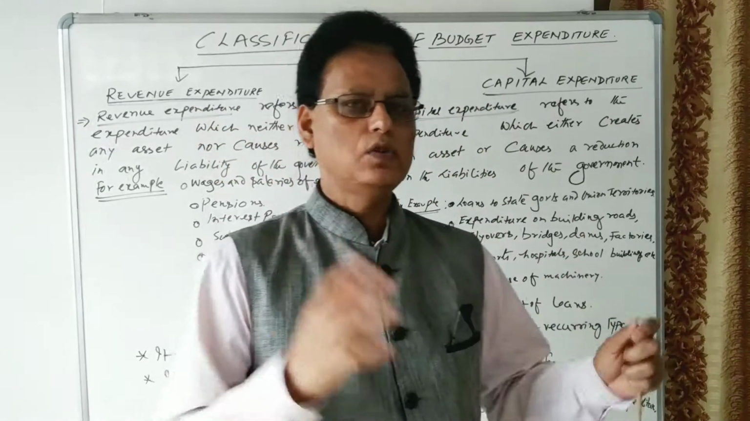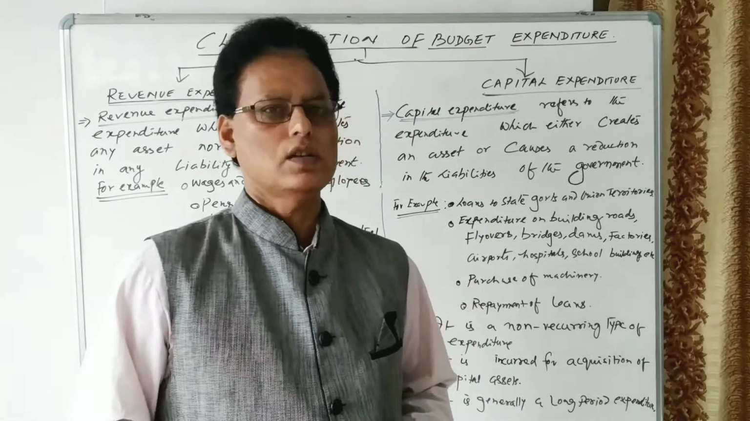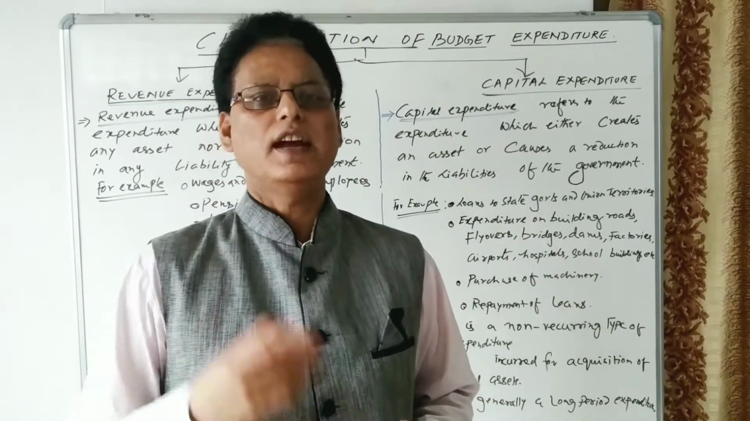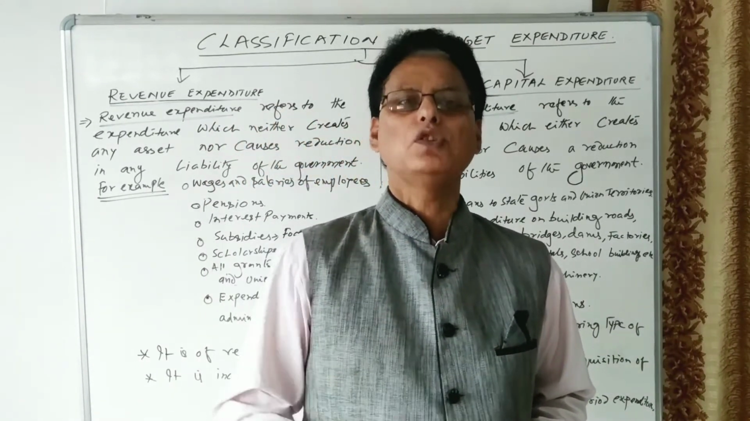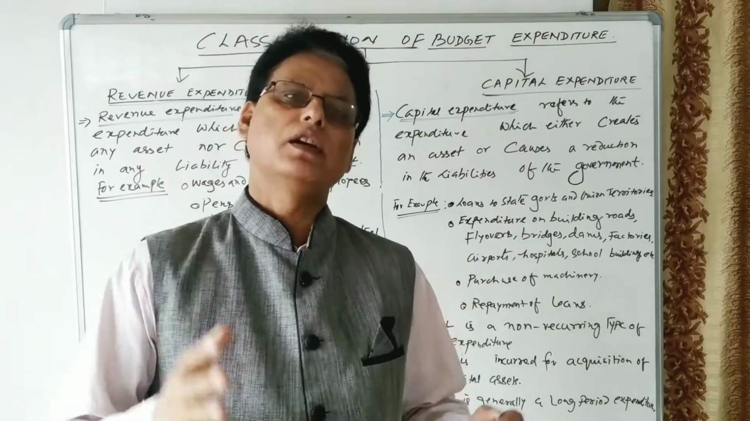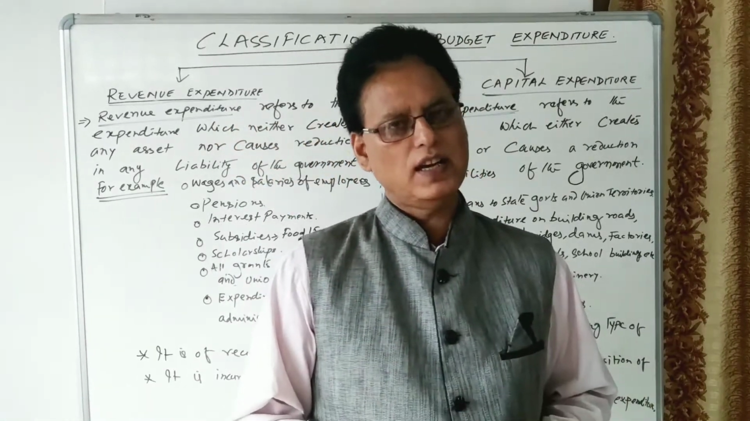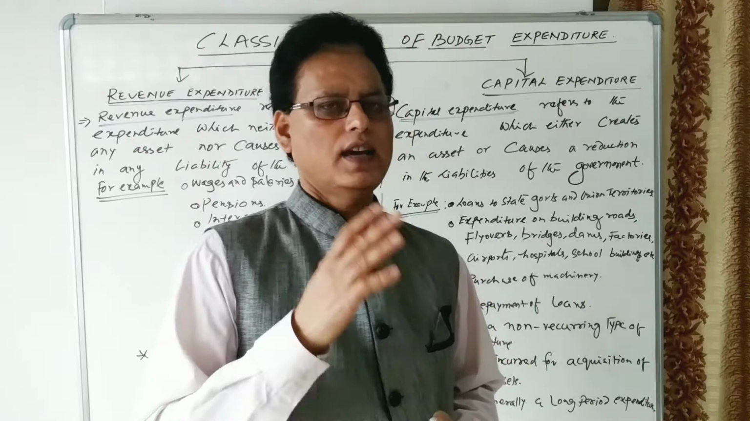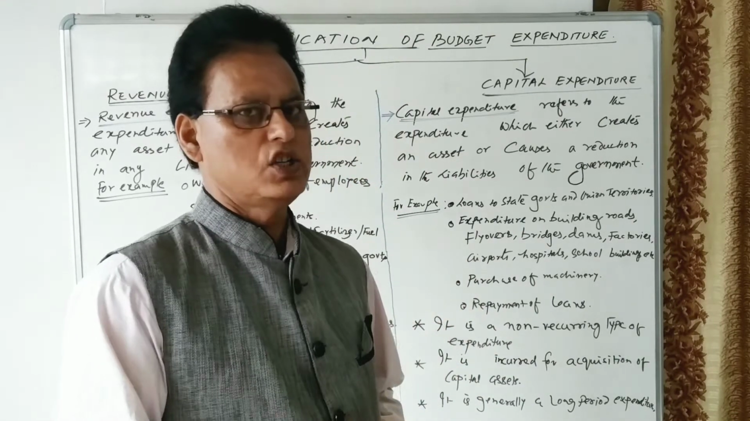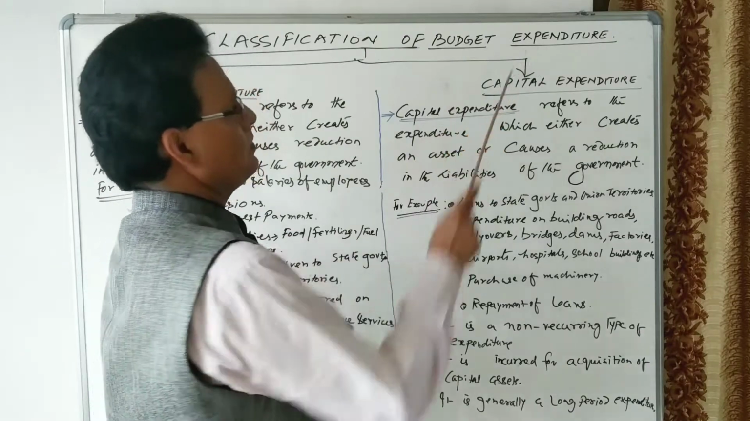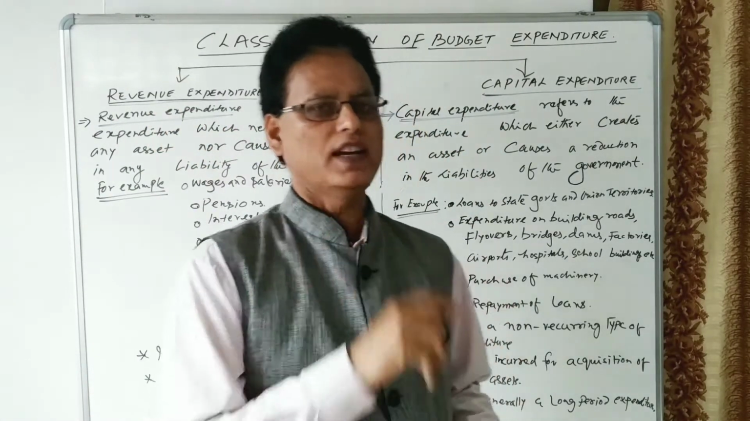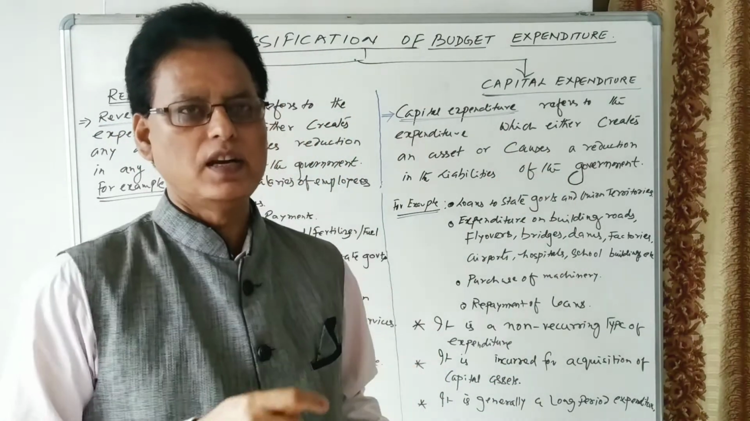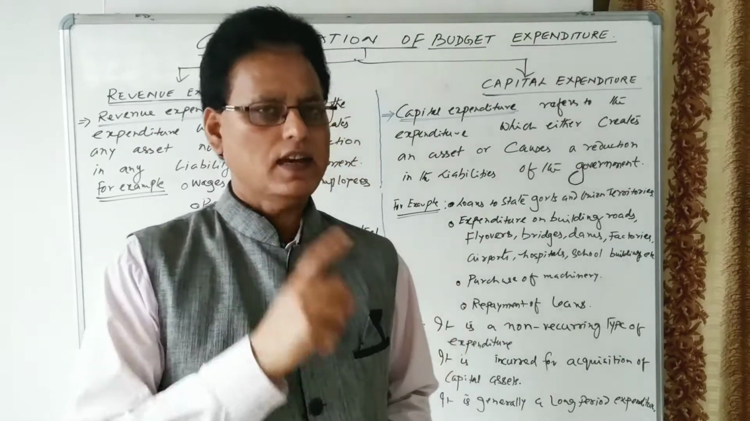On one side, government receives money from all the sources, but that money is used by the government on the other side, which we call expenditure. It means government spends the money for different developmental and non-developmental activities of the government. So we'll discuss today what the classification of budget expenditure is. Let us see, these budget expenditures are classified into two categories. One is revenue expenditure, another one is capital expenditure.